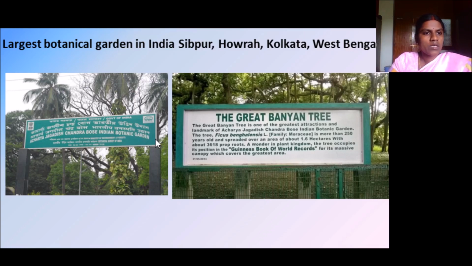Okay. This is the first ever botanical garden in India. Okay, there is a great banyan tree here, which had a position in Guinness Book of World Records. Okay, it is a great area here.